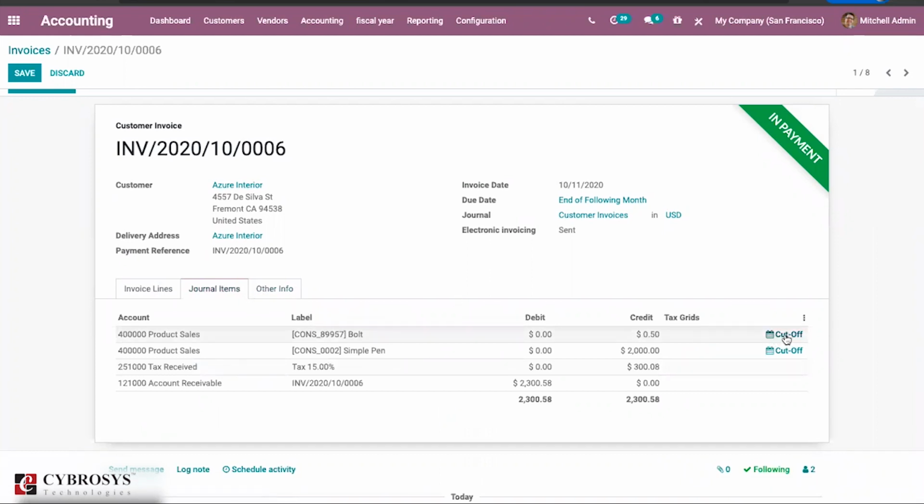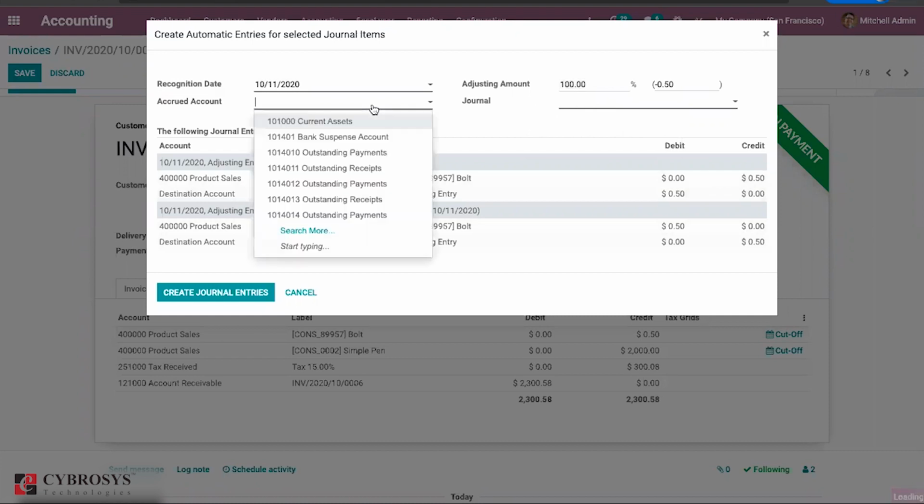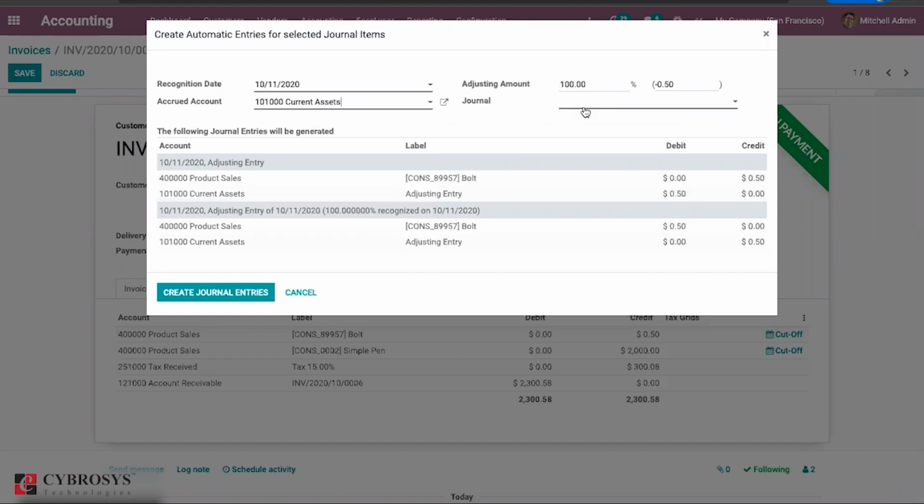Normally, if you want to post this particular journal for a particular period in another ledger, and after that you have to post it again in some other ledgers, you can find it here. Once you provide a cutoff date and how much the amount adjustment is, for example 50% of it should go to a different ledger, you can mention the same here. You can also set the journals and accrued account, so which account it should go to, and from which journal it should go. You can create a journal entry for this.